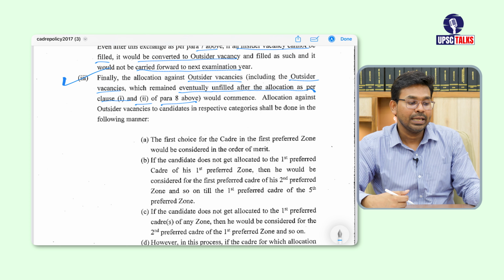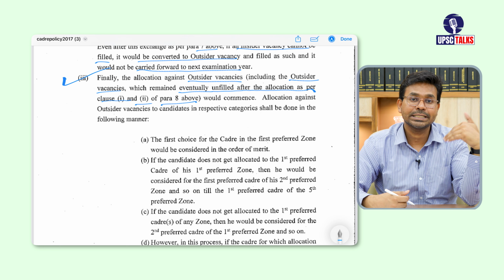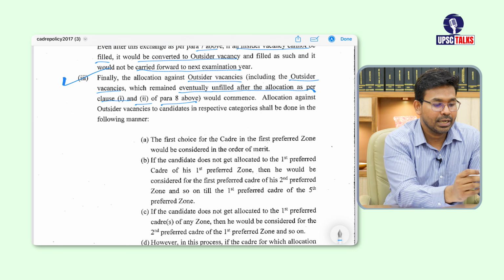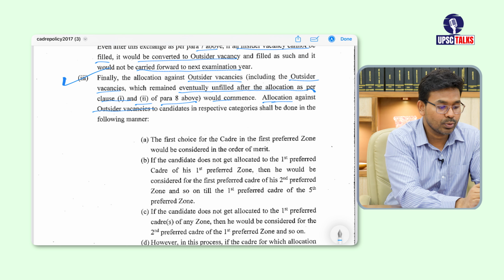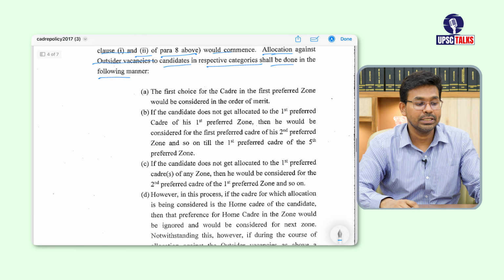So they say if outsider vacancies are still not filled, I mean they are still vacant, vacancies are there, candidate is not there, vacant. All right. So in that case, allocation against outsider vacancies to candidates in respective categories shall be done in the following manner. Means how they are going to fill the outsider vacancies.